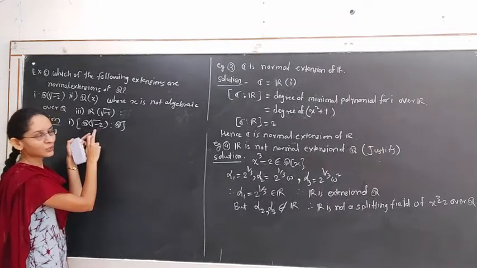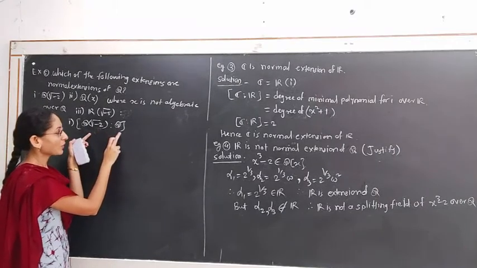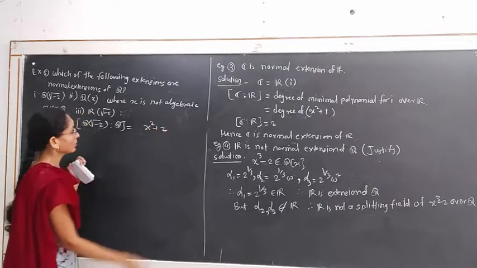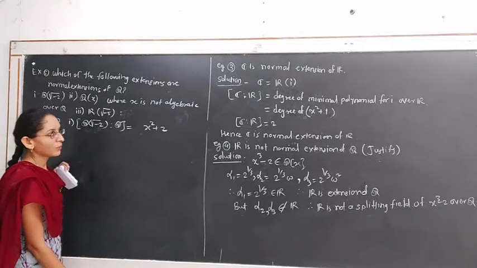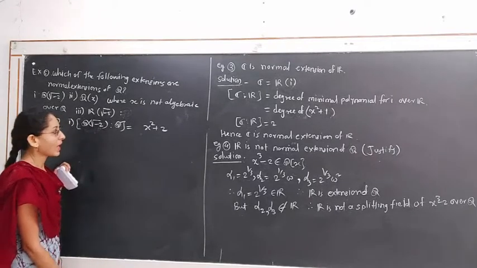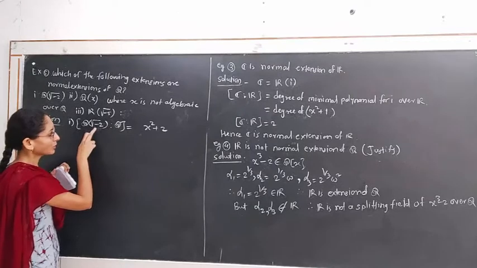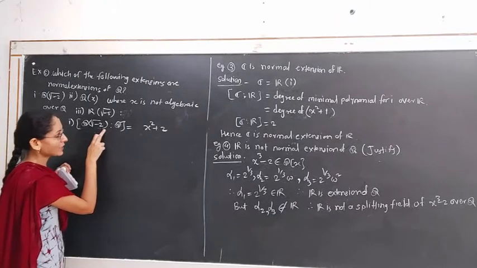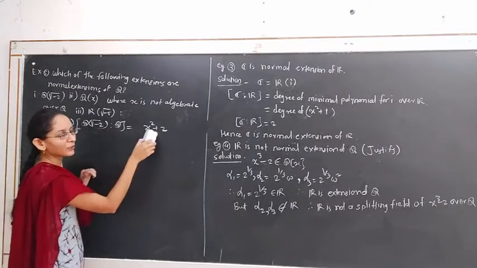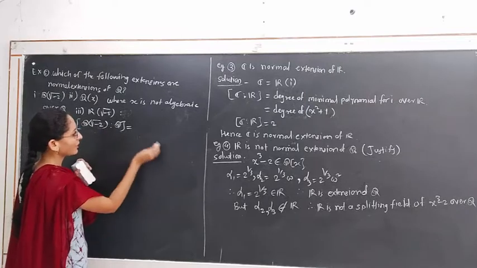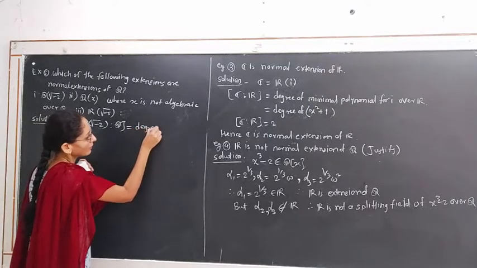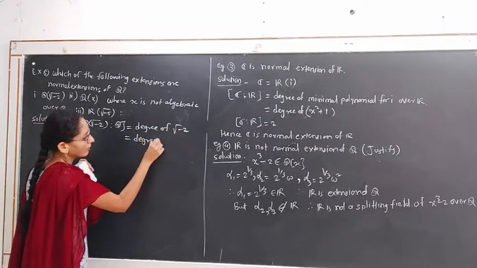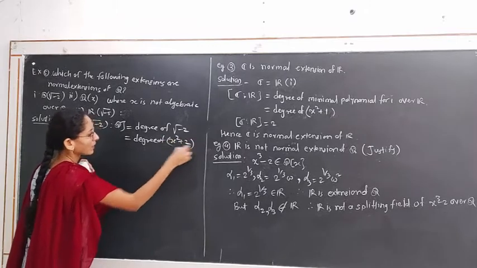That element is algebraic over the field Q because its minimal polynomial is x square plus 2. X square plus 2 has roots plus or minus square root of minus 2. Hence this polynomial has the root square root of minus 2 that belongs to this extension, and the degree of the extension of this field over Q is the degree of the minimal polynomial for square root of minus 2, which is the degree of x square plus 2, equal to 2.